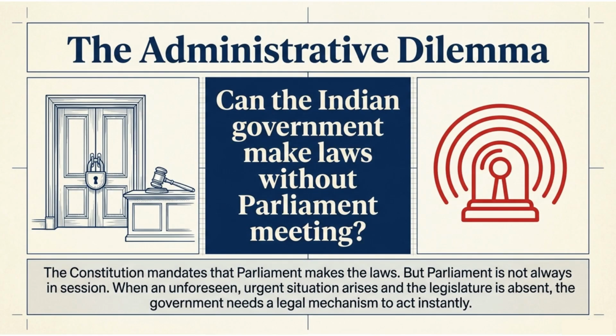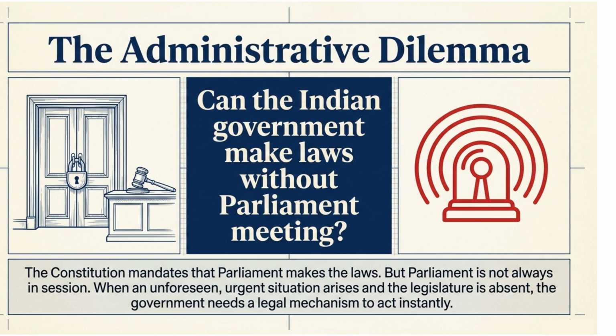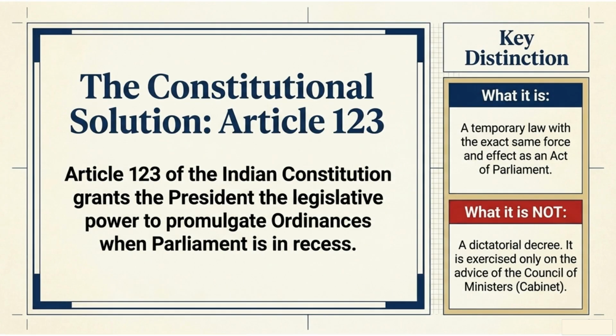The Constitution mandates that Parliament makes laws, but when an urgent situation arises during a recess, a legal mechanism is needed for instant action. The constitutional solution is Article 123. It grants the President the legislative power to promulgate ordinances when Parliament is in recess. Crucially, an ordinance is a temporary law with the same force as an act of Parliament, but it is not a dictatorial decree, as it's exercised only on the advice of the Council of Ministers.